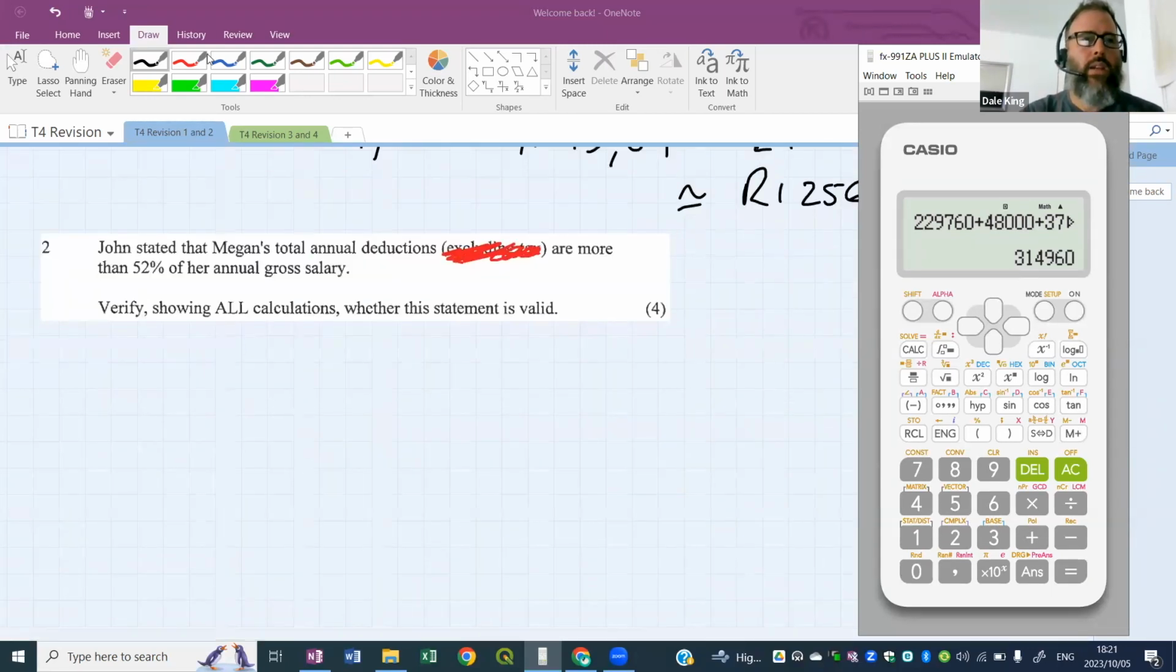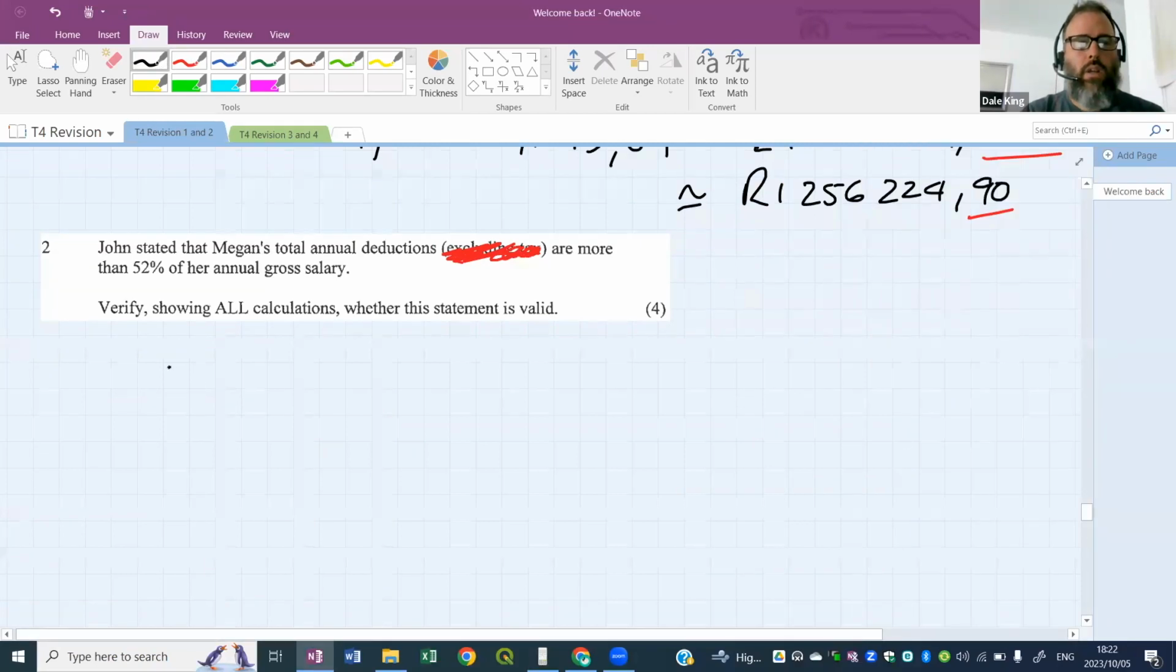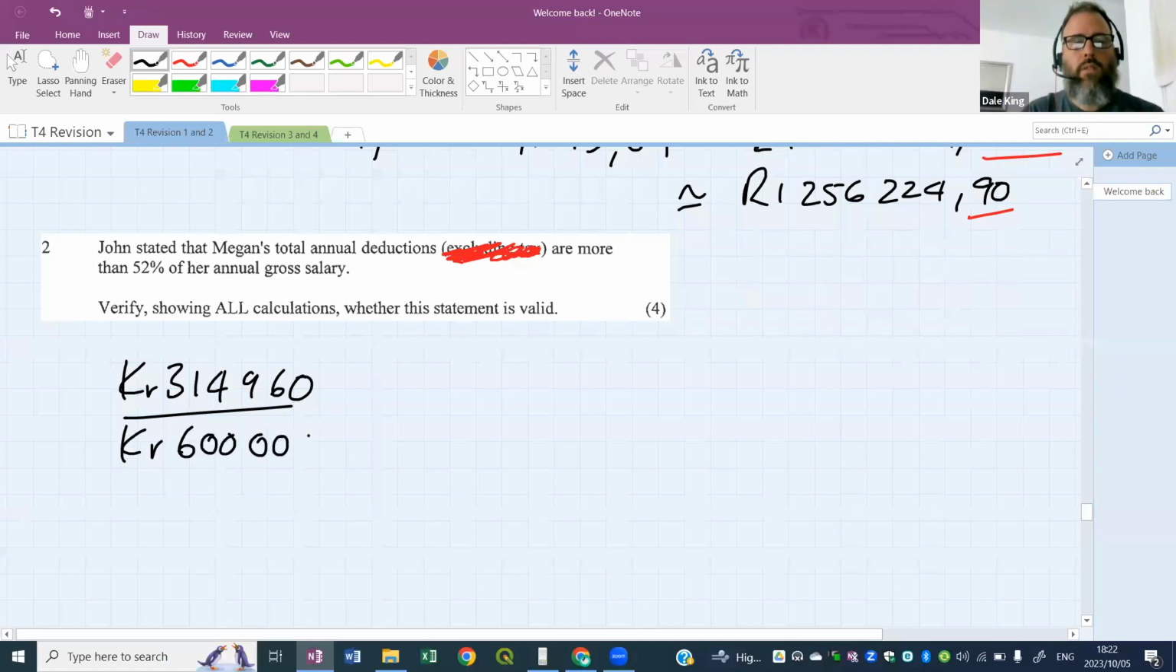Now I'm going to write that value down. So we want to know 314,960 out of the 600,000. Will that be 52% or more? Well, we're going to do a percentage calculation. We're going to put that value at the top over the value at the bottom, and we're going to multiply by 100 to get a percentage and to check this answer.